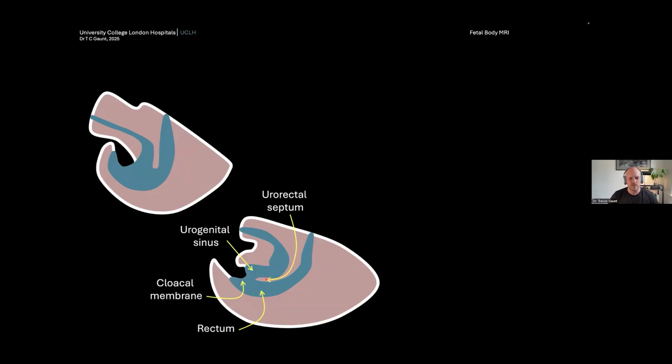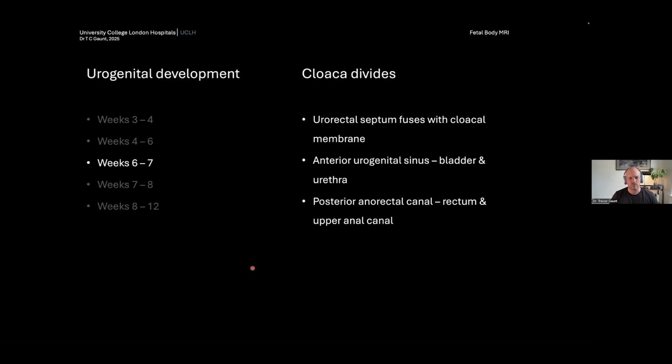So here we are. We can see the urogenital sinus here, and the urorectal septum is starting to grow caudally down towards the cloacal membrane and starting to part the 2 in between. At this point, this is the urogenital sinus. This is eventually the common tract between the urinary system and the uterus and the vagina in the female fetus, and if it persists, then this also causes problems, which we're going to go into a bit later on as well.